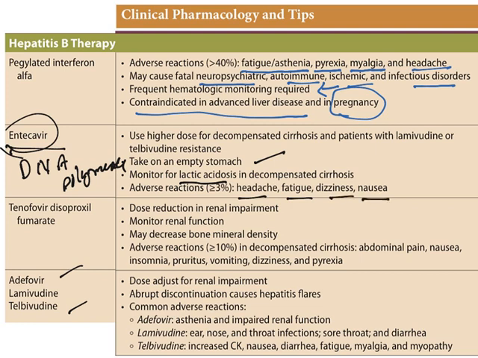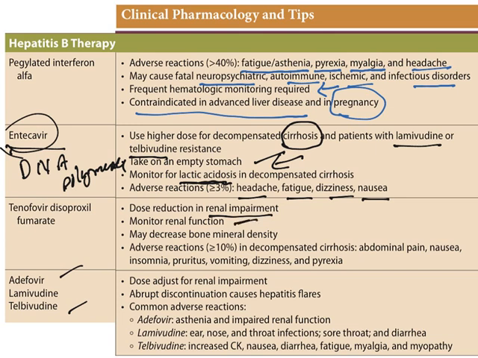Now see, during cirrhosis a higher dose is required, and it has to be used along with lamivudine or telbivudine in order to combat resistance. When the dose is increased, the chances of lactic acidosis increase. So care should be taken. Again, tenofovir, when renal damage is there, the dose has to be reduced. Renal function has to be checked.